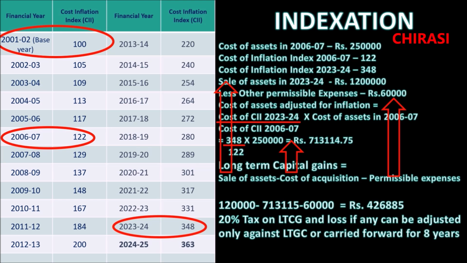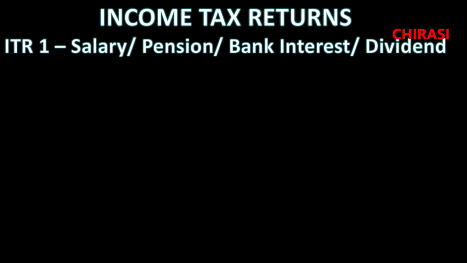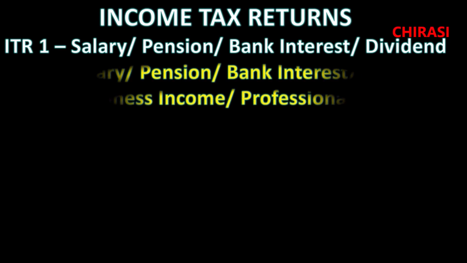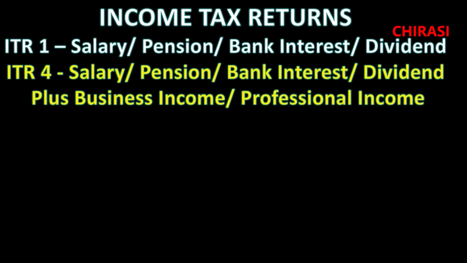Having understood the concept of short-term and long-term gains, we will see for a salaried or pension person what the applicable forms are. In the case of salaried persons or pensioners with only interest or dividend income, you can submit ITR 1. ITR 4 is if, besides your salary and pension, you have business income or professional income like consultancy.